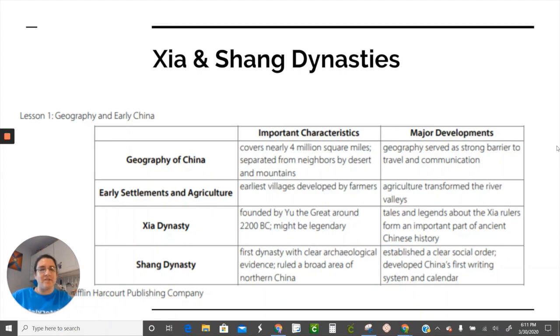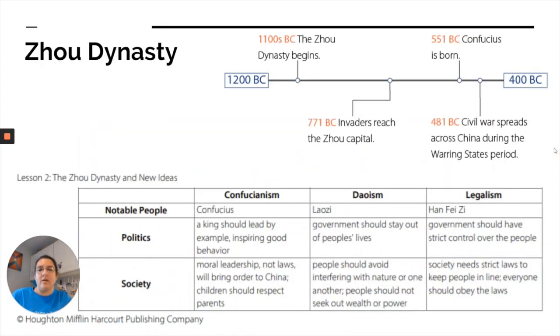There are many legends about the Shao rulers. The Shang dynasty is the first dynasty that has clear archaeological evidence. This is the first dynasty that had a social order as well as the first system of writing. The next dynasty is the Zhou dynasty.